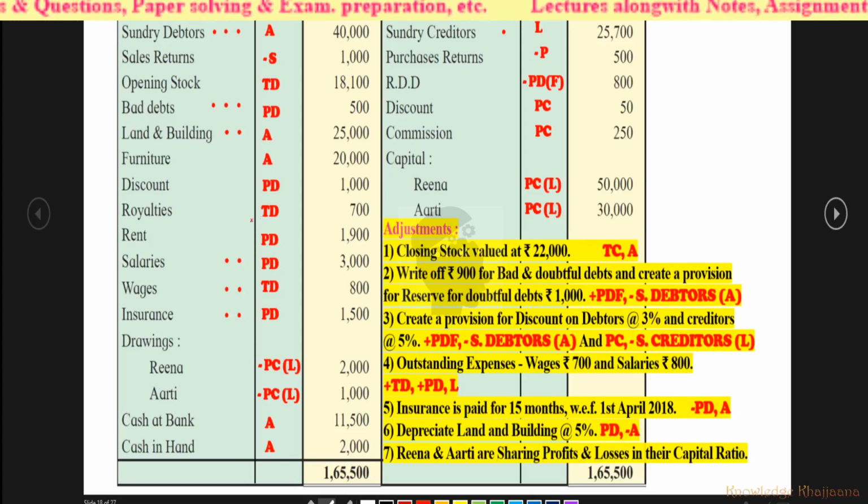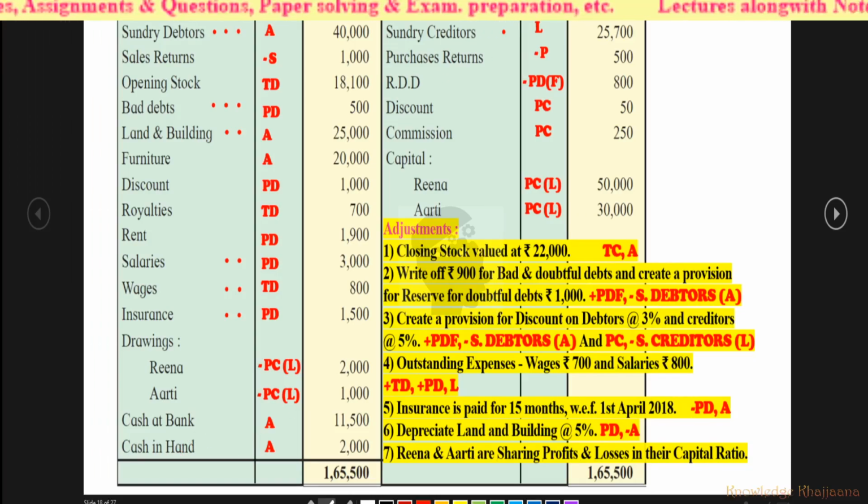Royalties, trading account debit side, because only royalties word is given. Rent, profit and loss account debit side. Salaries, profit and loss account debit side. Wages, trading account debit side. Insurance, profit and loss account debit side. Reena's drawings, see, they are not maintaining current account, so Reena's drawing will be recorded to the partner's capital, which is recorded in the liability side, and that drawings will be deducted from the partner's capital. Similarly for Aarti's drawing. Cash at bank, asset. Cash in hand, asset.